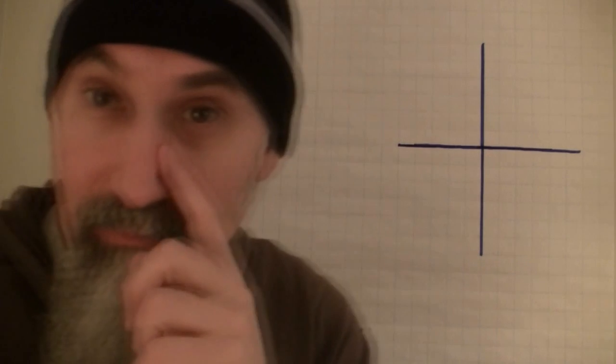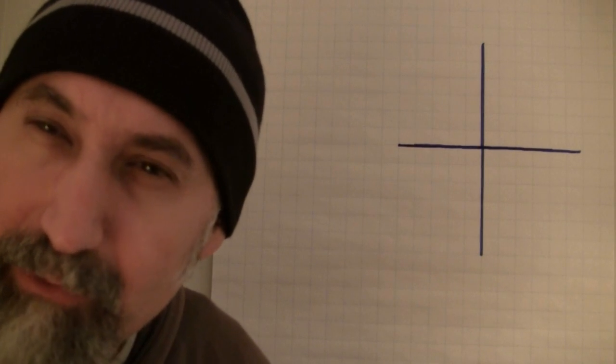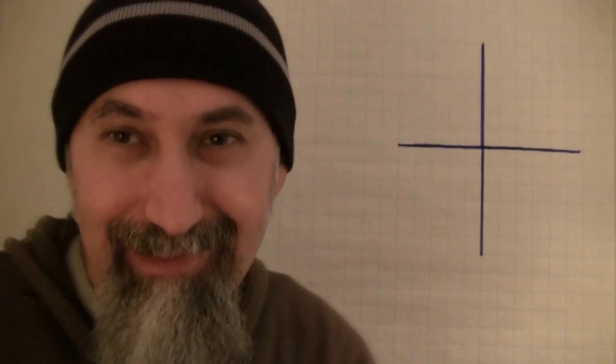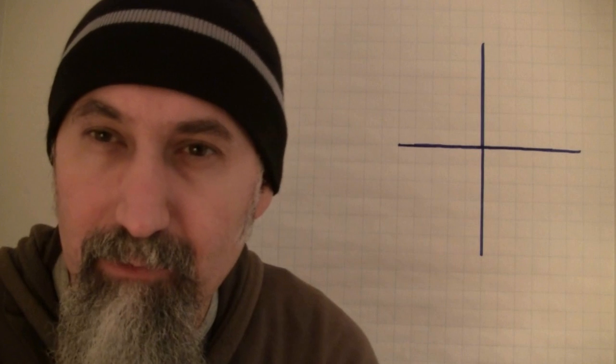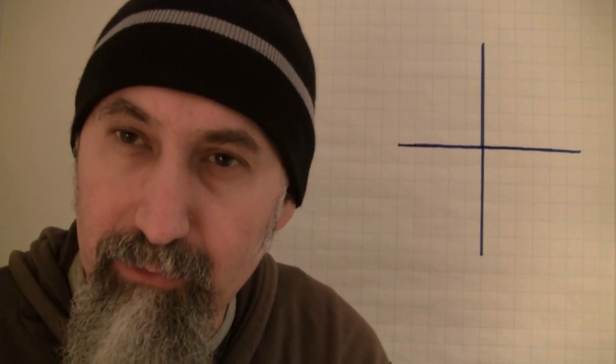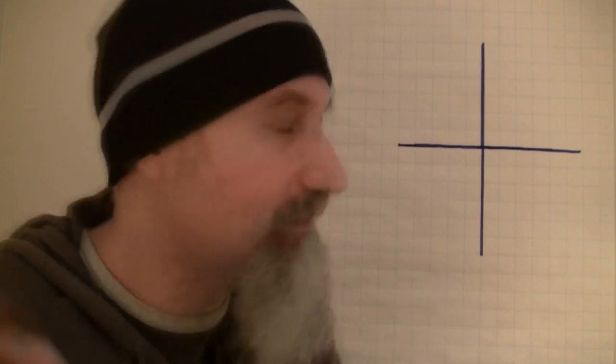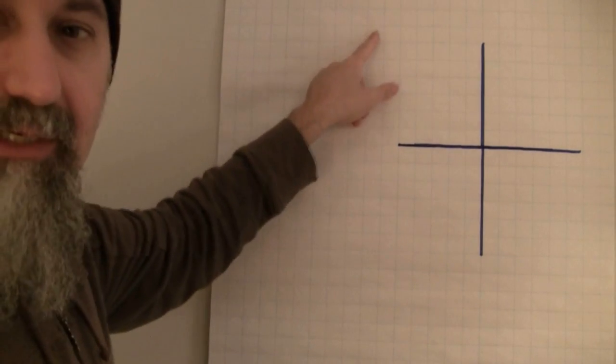Right. So we got our Cartesian coordinate system, and we don't need a large graph. We just want to get a really quick visualization of this, right? So on this graph, we're going to graph an exponential function. We're going to graph y is equal to 2 to the power of x. Okay. So let's put this guy here.